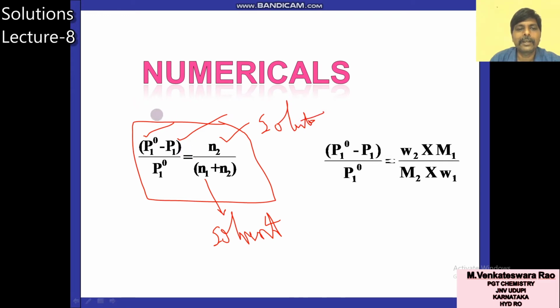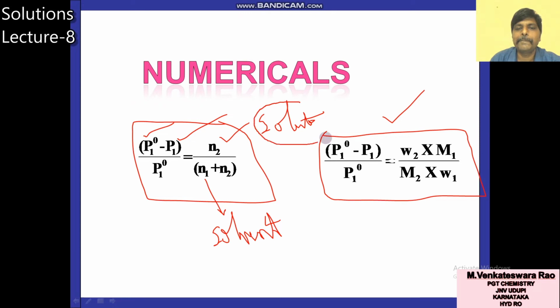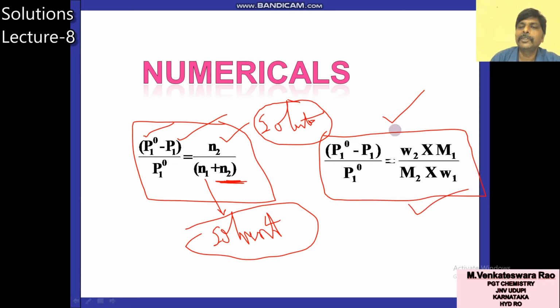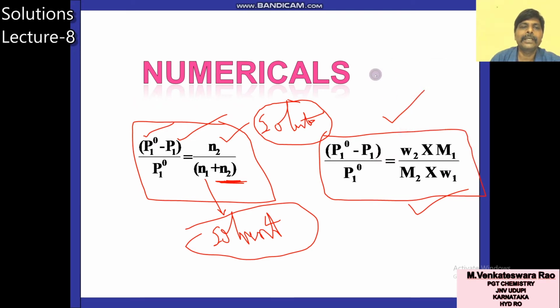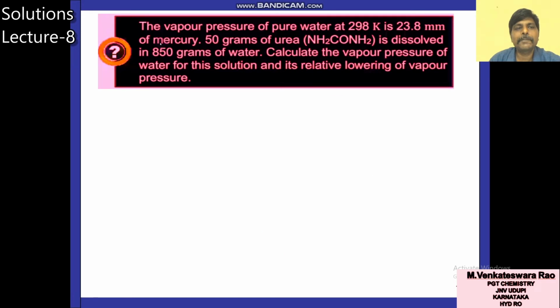So this is the Raoult's law. This one also is Raoult's law only. What is the difference? For dilute solutions, if amount of solute is comparatively less than solvent, you can neglect this N2 in the denominator. Then that formula will become like this. In most of the numericals, if dilute solution is given, we will use this formula to solve the numericals. So these formulas are important. Now you will see first question.